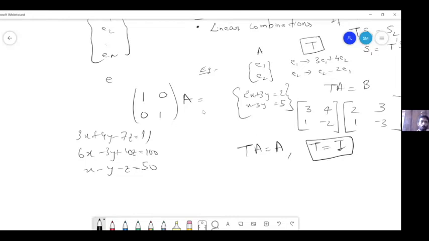So one of the uses of these transformations could be that you transform the given system into a simpler system whose solution is very obvious to see. So the transformations that we are studying could be used. We could explore if they could be used to transform this equation into something whose solution is apparent, right?